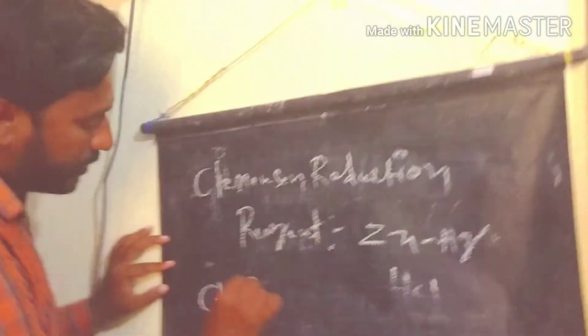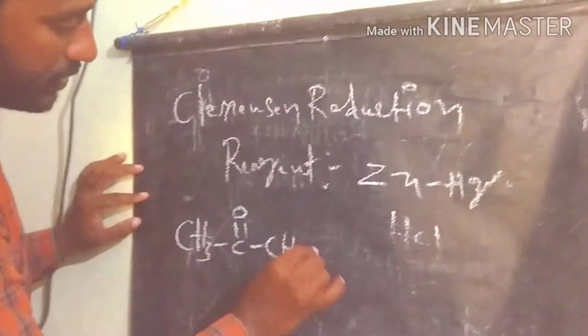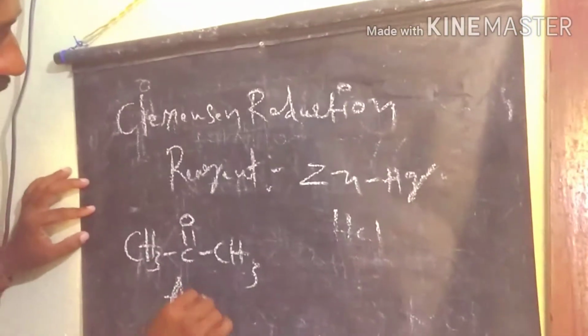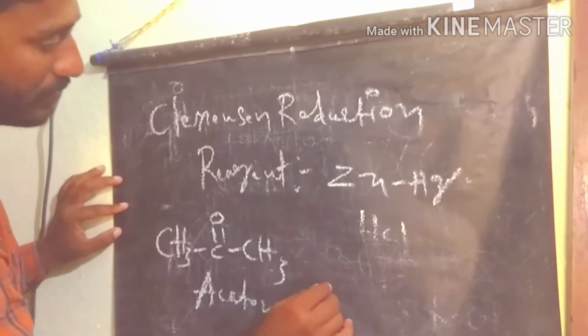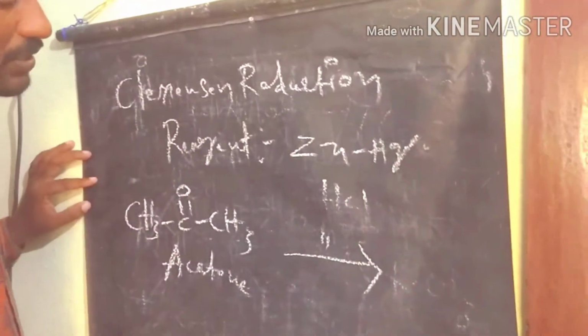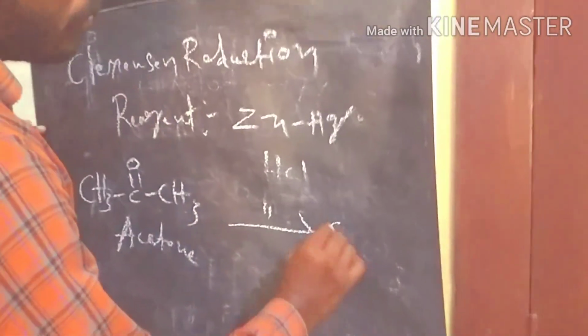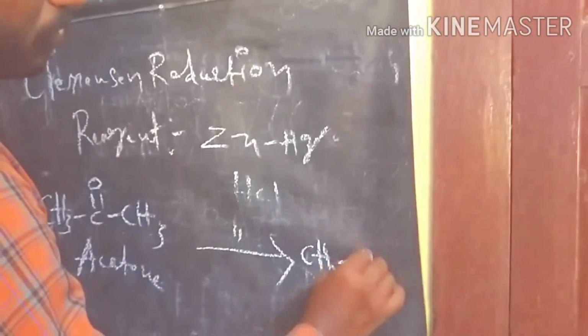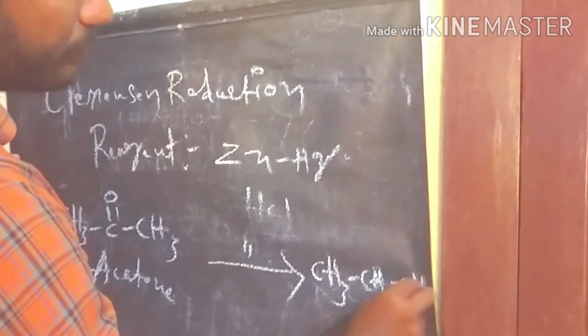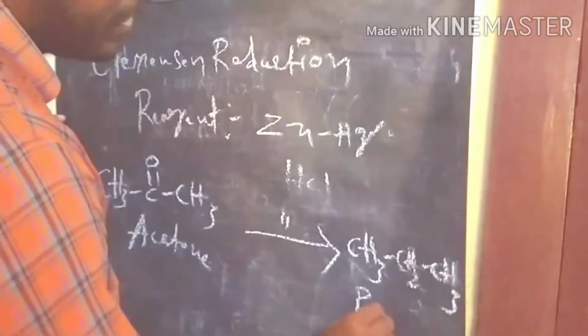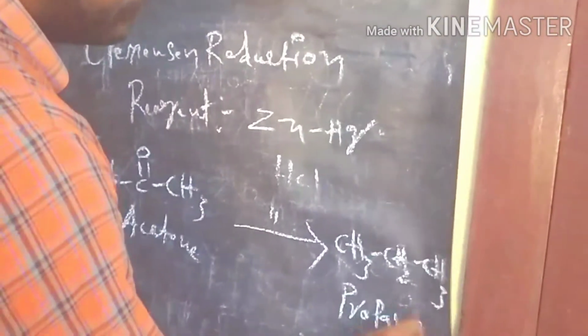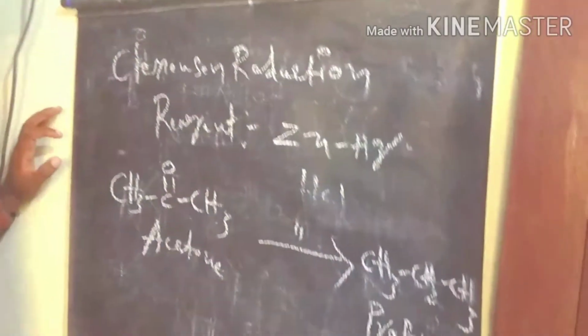CH3, CO, CH3. This is acetone. Undergoing the Clemmensen reduction process, we get propane as the product. This is a 3-carbon alkane, so that's why it is called propane.